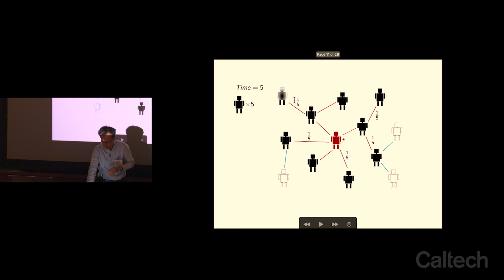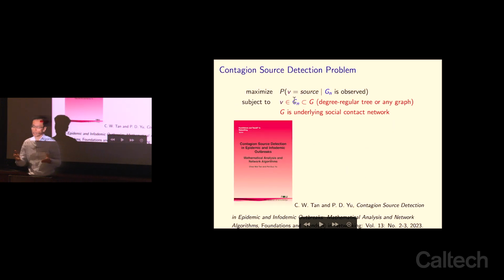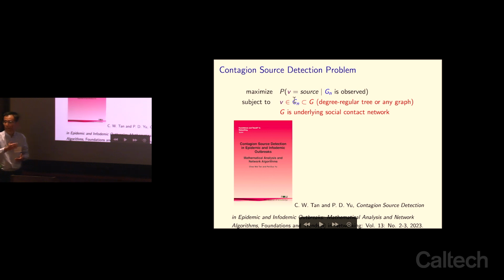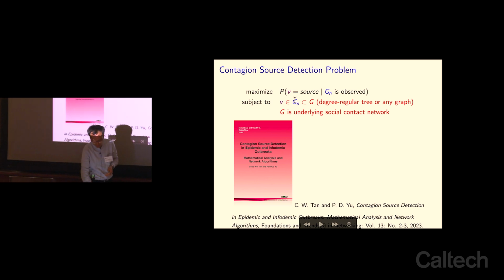So to do that, I may want to formulate an optimization problem, like maximizing the likelihood of seeing that piece of data, conditioned on that piece of data, and ask, of all those vertices, which could be very large, on the infected subgraph, namely a connected subgraph of the underlying graph, which one is patient zero? That maximizes this objective function.